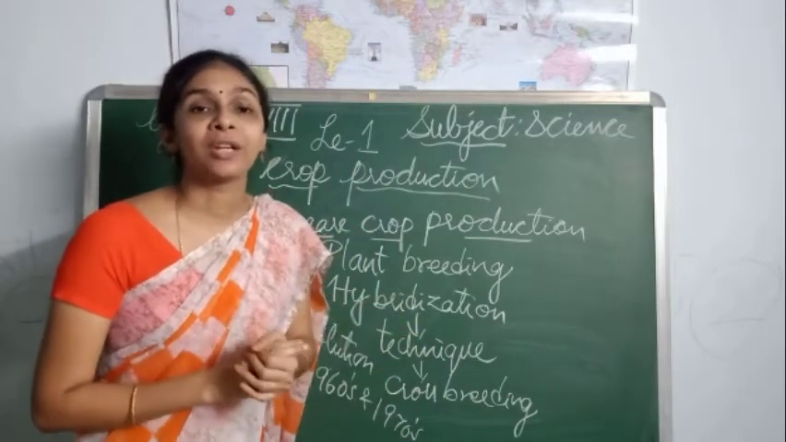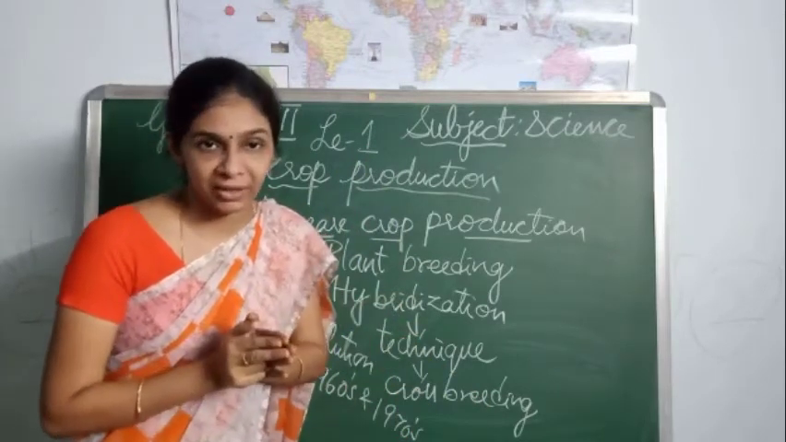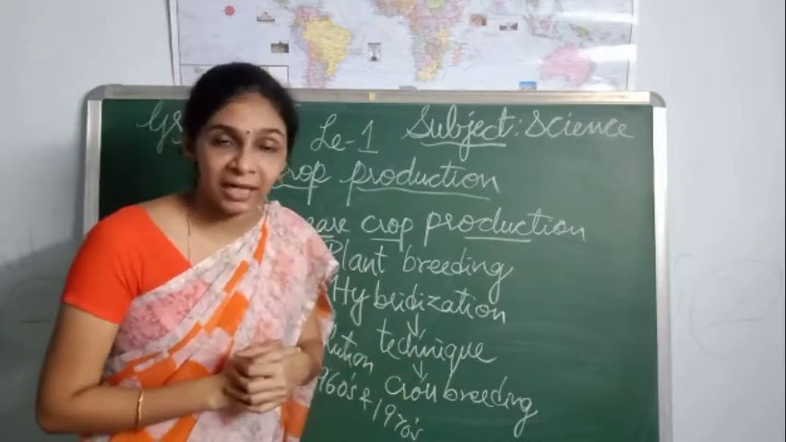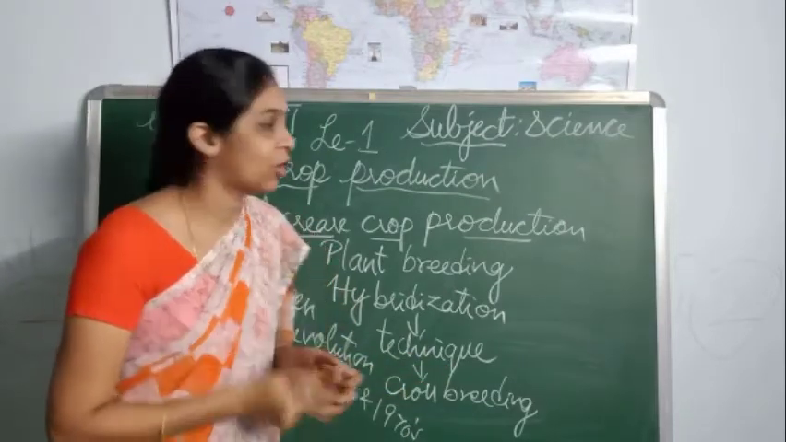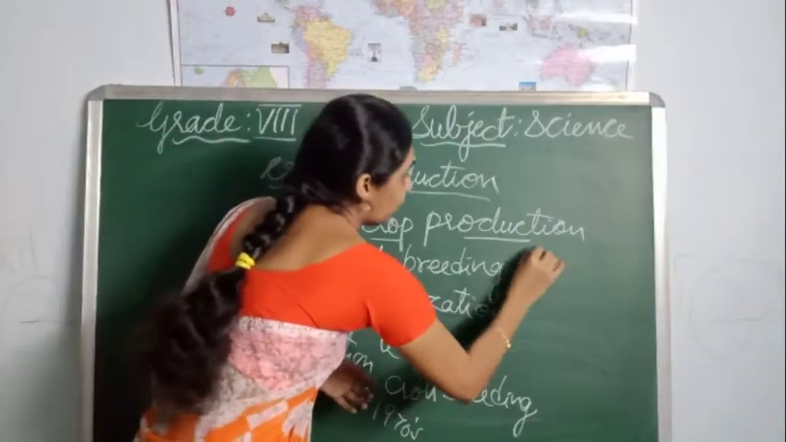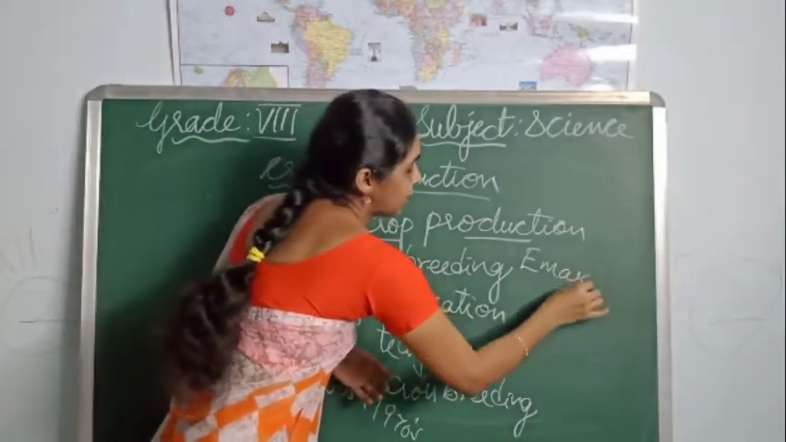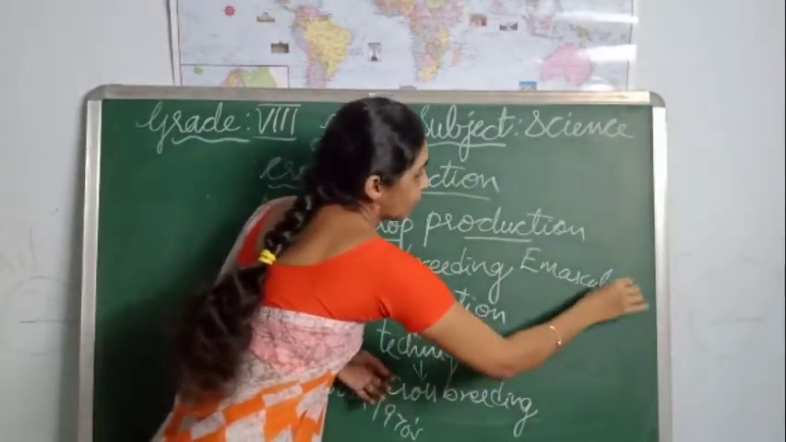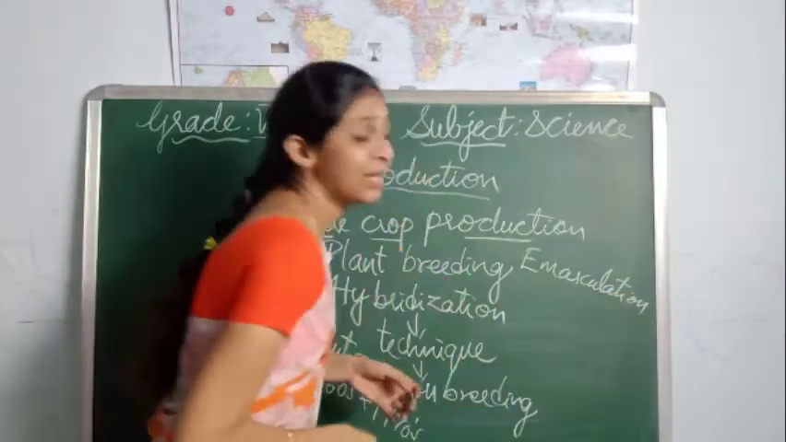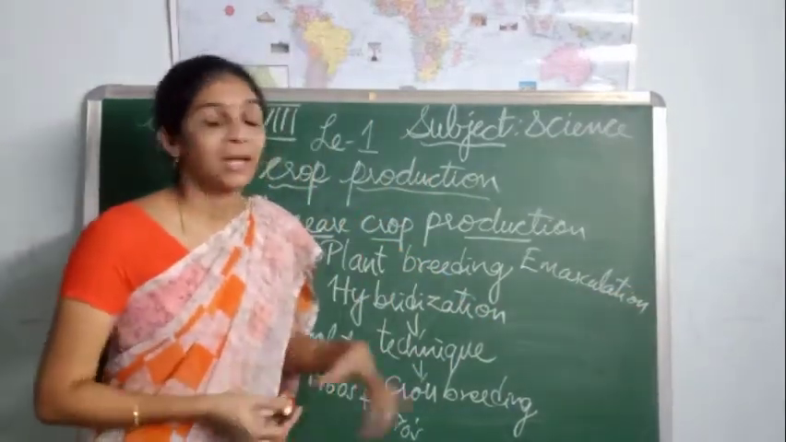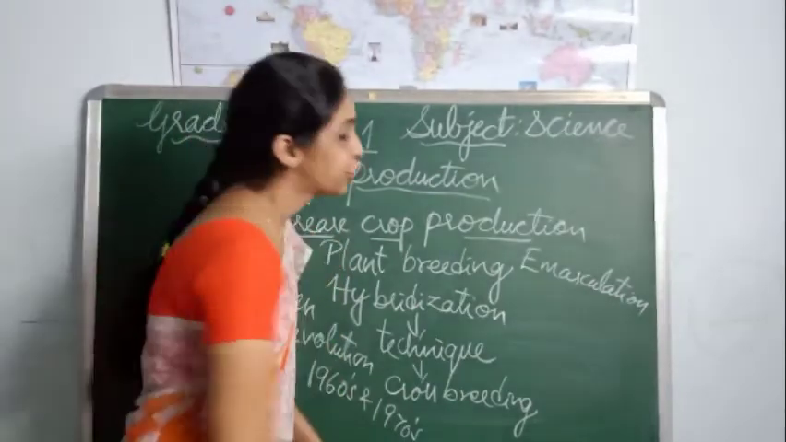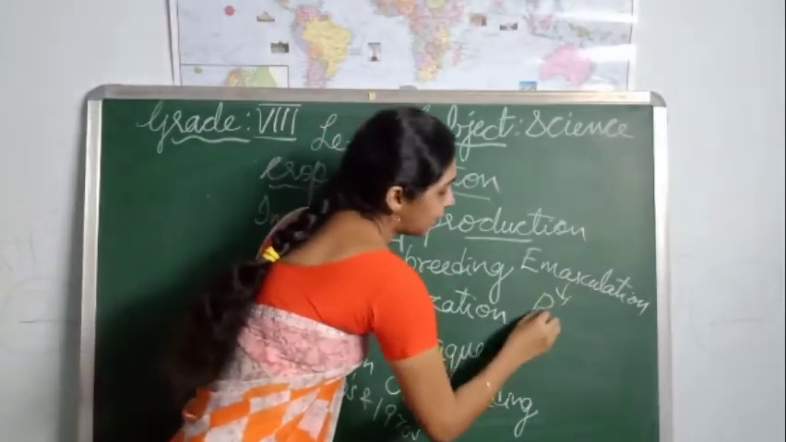In order to prevent this self-fertilization in the hybridization technique, we follow a method called emasculation. What do we follow? Emasculation. What is emasculation? Emasculation is a process to prevent fertilization.